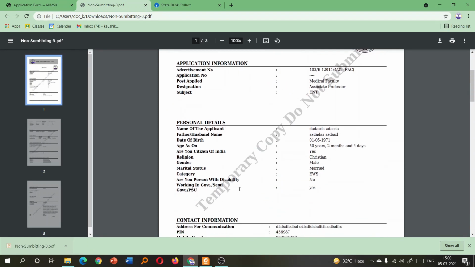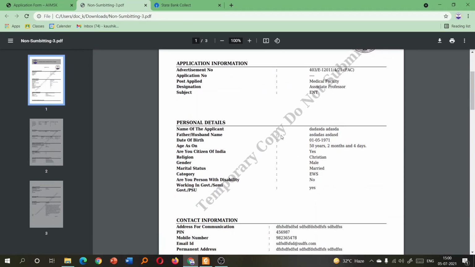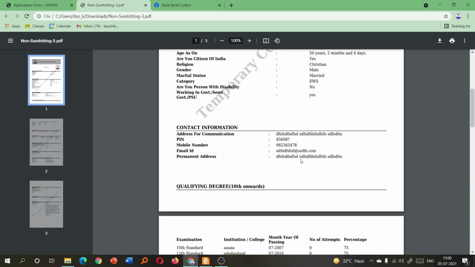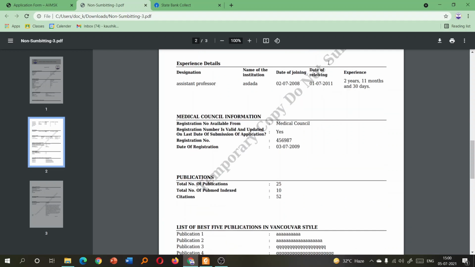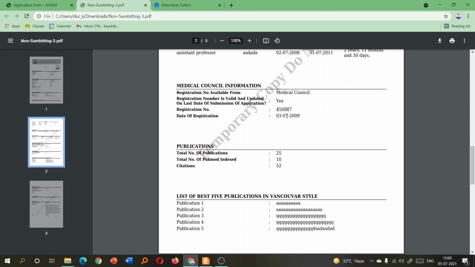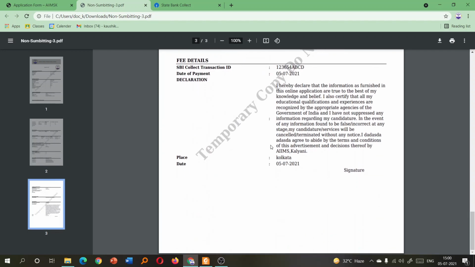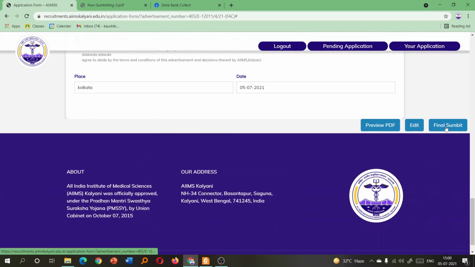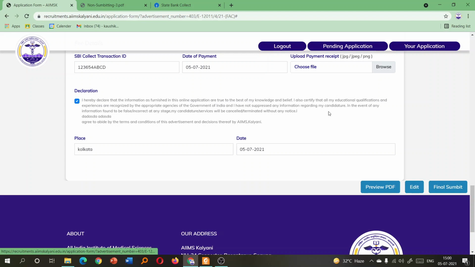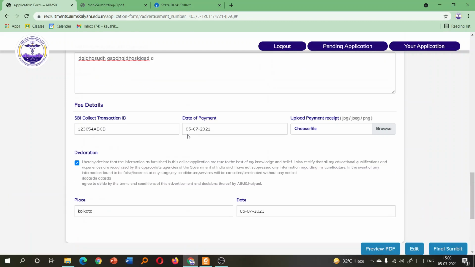So before final submission, you should always look at this preview PDF, and you will see it is a temporary copy, do not submit. So from here you check again that all your information is correct or not, the percentage and the date of joining, date of leaving. If you add additional columns, you can see them here. So if you are satisfied with everything, then you can go back here and click final submit. If you think there is some mistake in the form, you can always click edit and you can edit all different aspects of the form.